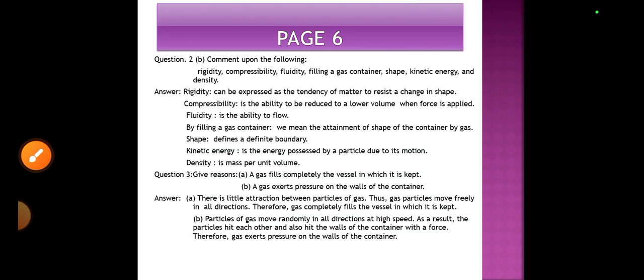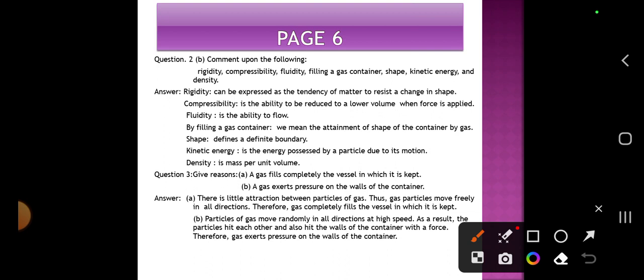Page 6, question number 2. Now, what is rigidity? Rigidity is related to solid substances and can be expressed as the tendency of a matter to resist a change in shape. Compressibility is the ability to be reduced to a lower volume when force is applied. Fluidity is the ability to flow.